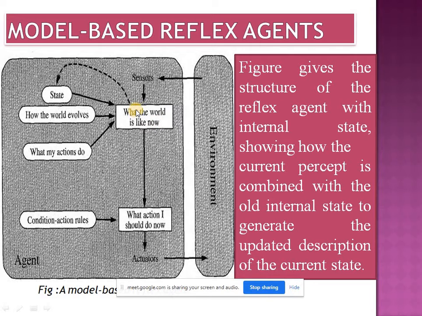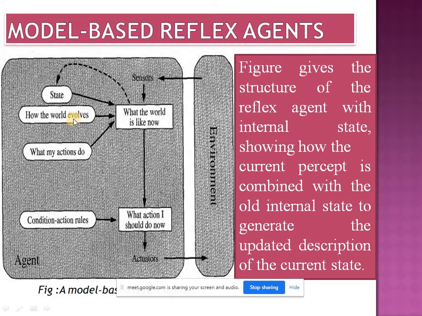Also, it stores the current perceived history, that is perceived state, into the state. Means it perceives the environment and stores that perceived history into the state. Also, it considers how the world evolves, means previous history.